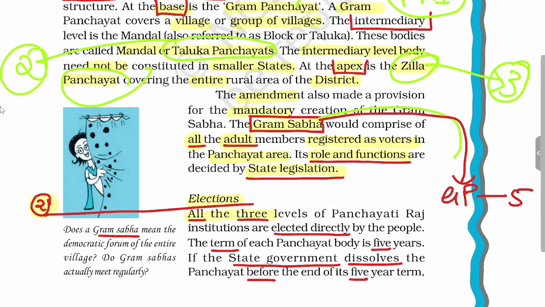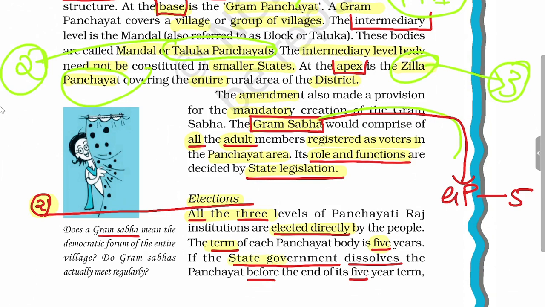All three levels there will be elections, and these elections will be direct. So the members of all the three levels will be directly elected. The term of each panchayat will be 5 years, after which the term will end, new elections will be conducted and a new body will come to power, which will continue for the next 5 years.